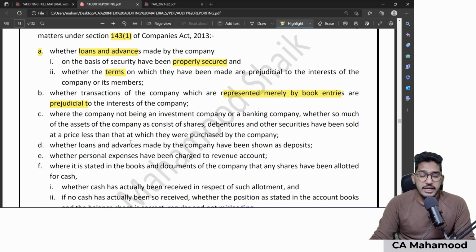Third point, in case your company is holding shares, whether your client company sold the shares at a price less than the purchase price.